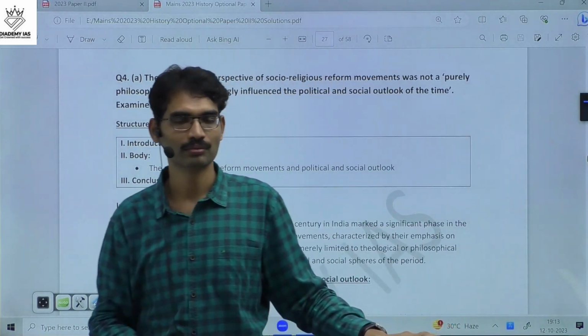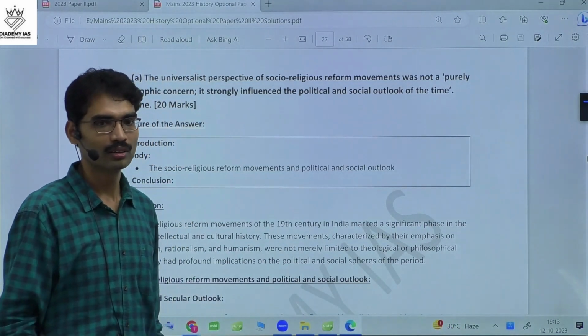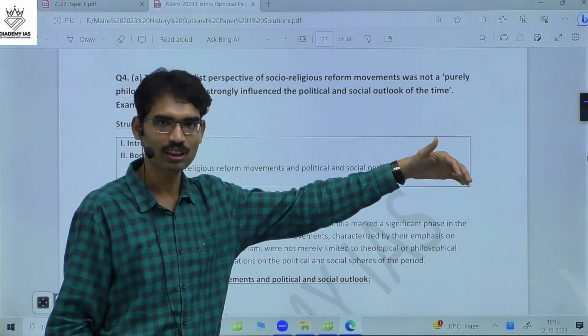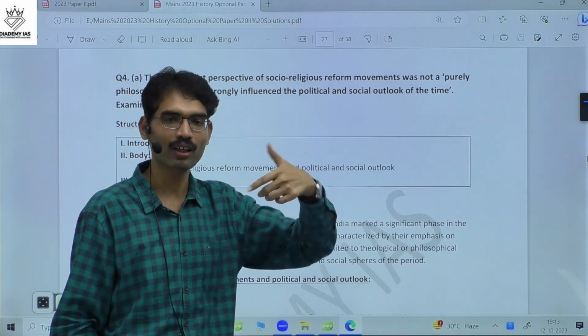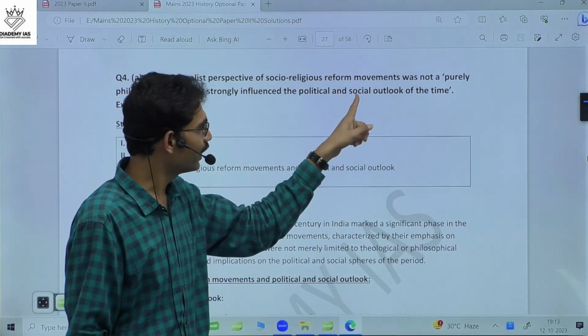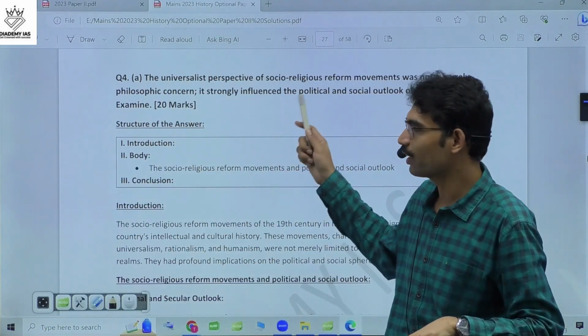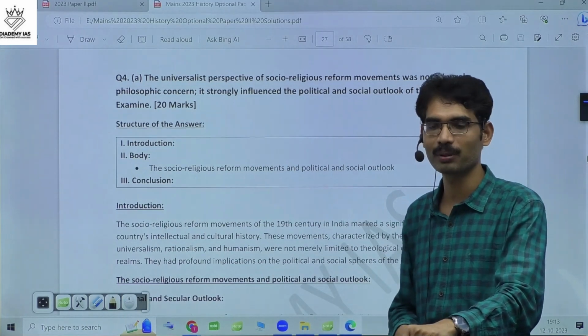The establishment of educational institutions comes under social outlook: women's education, education for the masses, education in vernacular language, and having different newspapers is also to create awareness, political awareness among the common people.